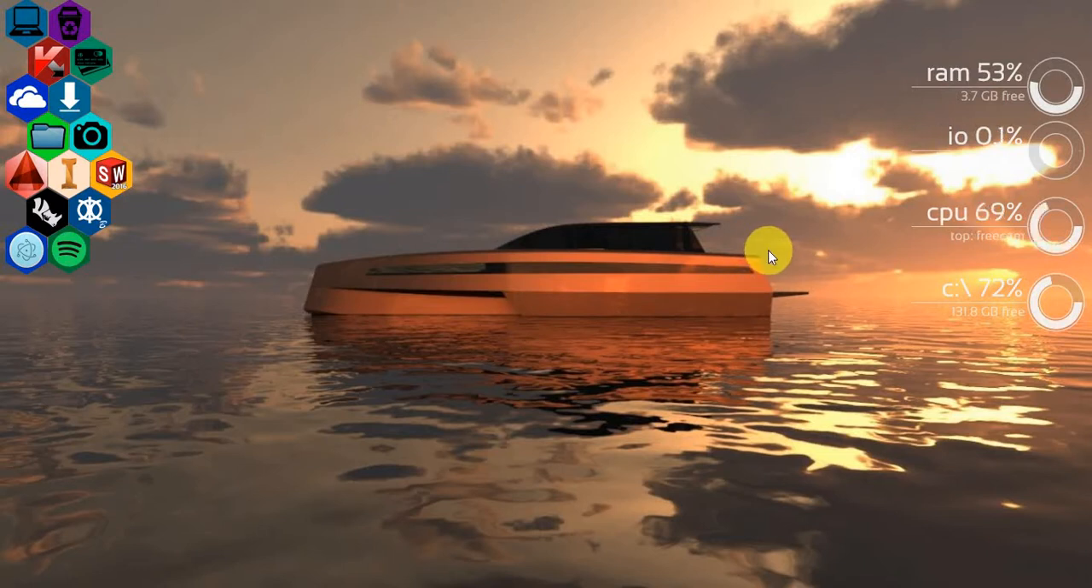Hello and welcome to this new video tutorial of Inventor 2018. This time I will be showing you how to create assembly drawings.